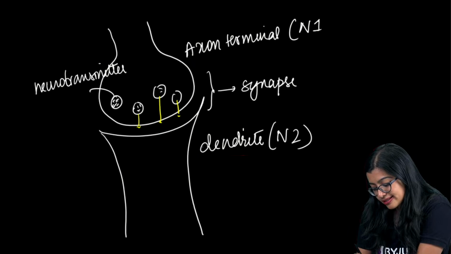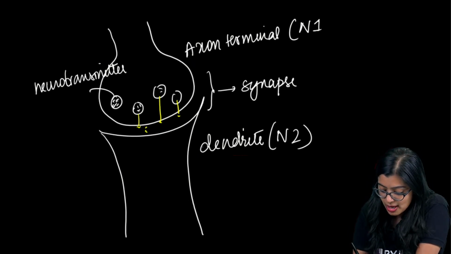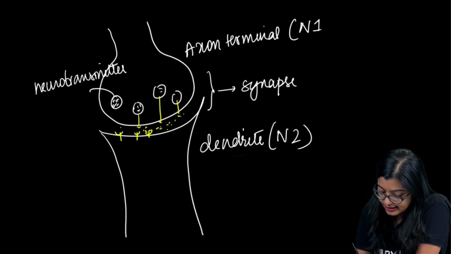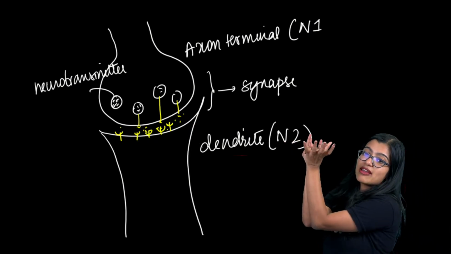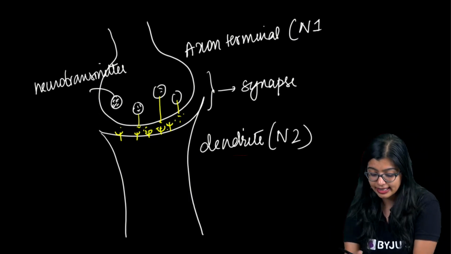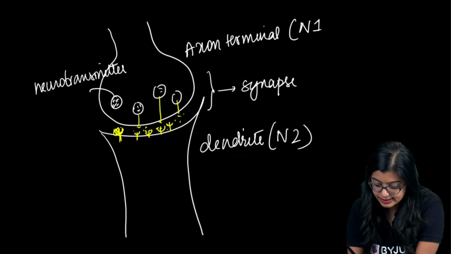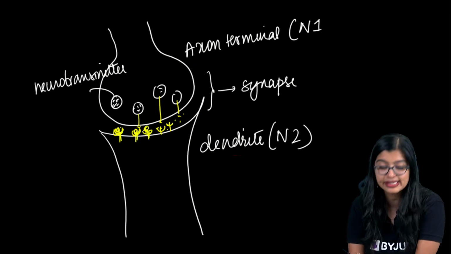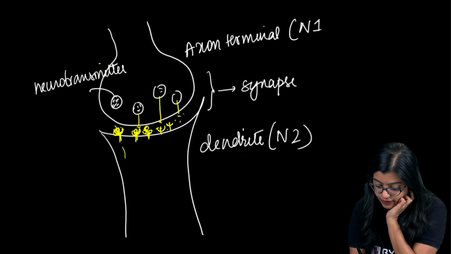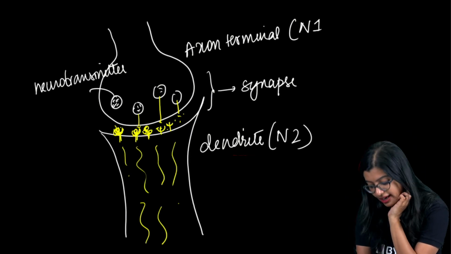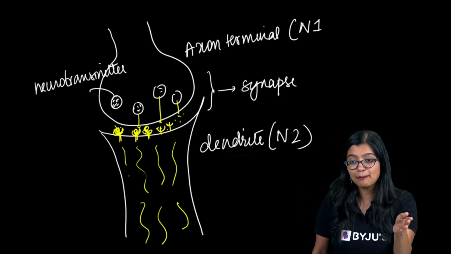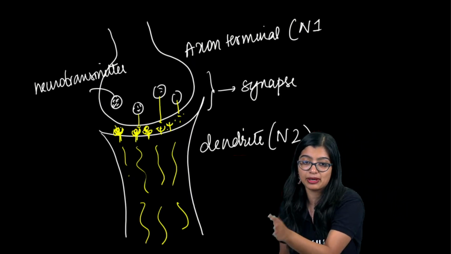Now the electric impulse is not coming, but here all these chemicals are there. On the surface of the dendrite, there are a lot of receiving ends. So when you release the chemicals, there will be something to receive them. Once it comes and sits on the receptor on the surface, it will generate an electric impulse. So the electric impulse becomes chemical information, which again becomes an electric impulse.